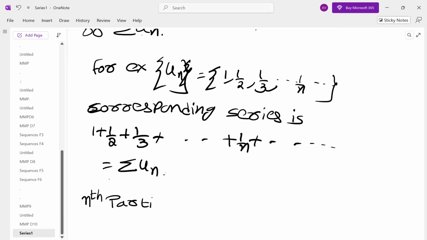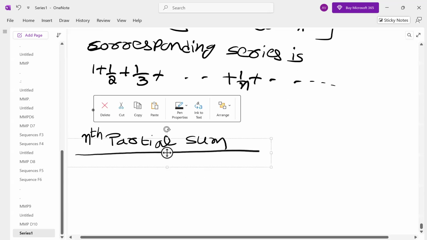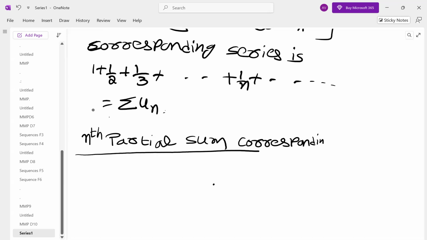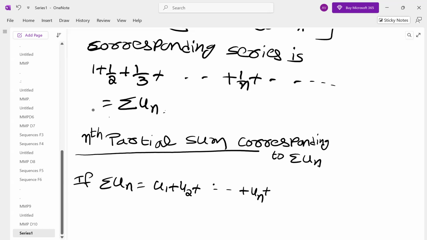Then how do we find out? That is done by the nth partial sum. We define this term. What is the nth partial sum? It is defined for a series, and a series is defined for a sequence. So corresponding to summation un, the series, that is u1 plus u2 plus u3 and so on un, it will not end with un, and so on.